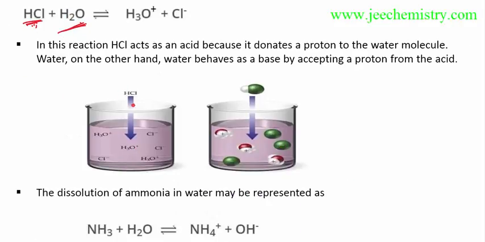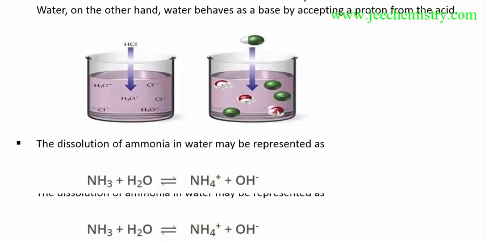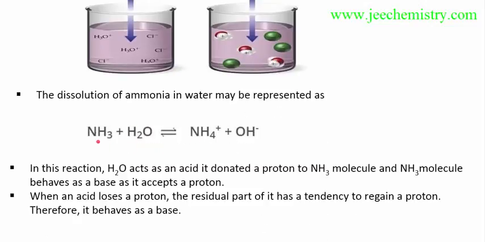Here HCl in the solution provides H plus, and the water molecule accepts this H plus. The water molecule acts as a base, a proton acceptor, and HCl is providing H plus as a proton donor. That's why HCl acts as an acid. Similarly, this is shown in a three-dimensional view with NH3 and H2O. NH3 will accept H plus as a proton, while H2O is donating H plus and acts as the acid.